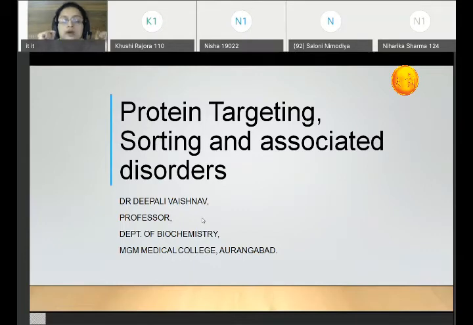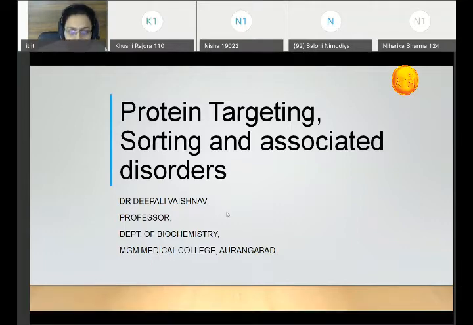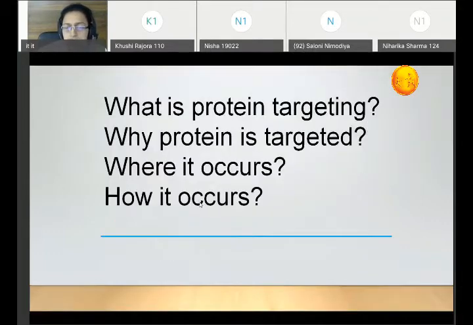And this is called sorting of that particular protein, and it is nothing but once the target is given to the protein, that protein will move towards that target site. So this is called protein targeting and sorting. This lecture is important from the long question point of view as well as for short notes. This can be asked in the viva also. You should know the process of protein targeting. So in this lecture we will study what is protein targeting, why protein is targeted, where it occurs and how it occurs. The answers to all these 4 questions will be given in the subsequent part of the lecture.